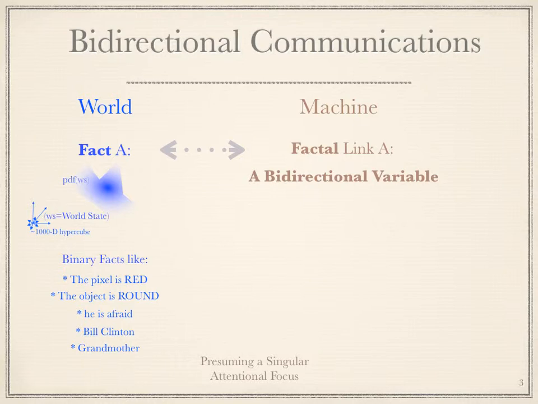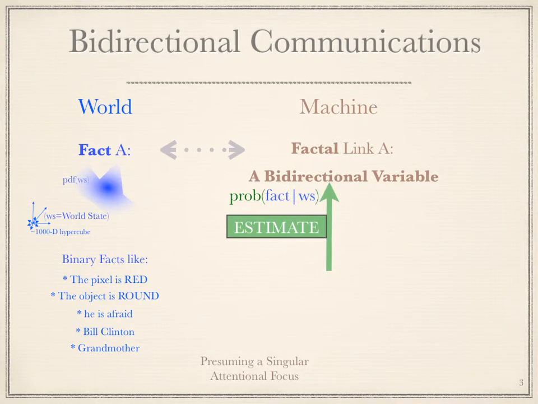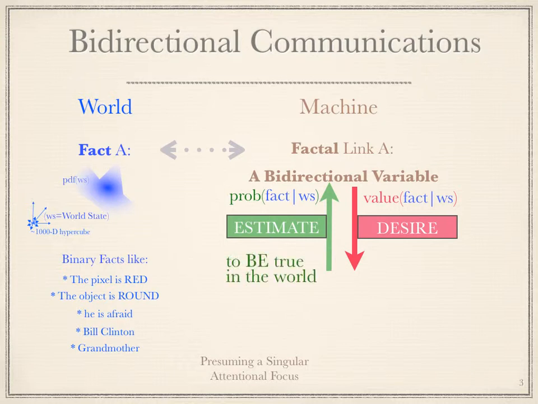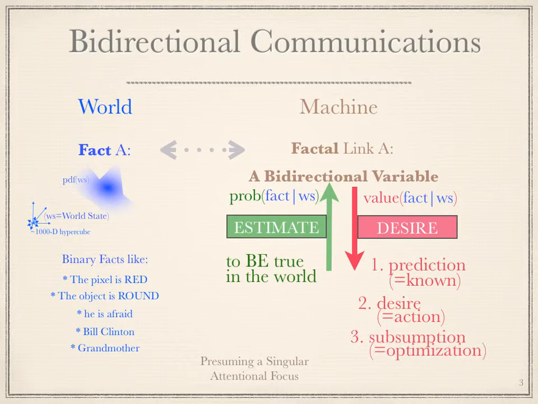Fractals communicate with bidirectional variables made from two unidirectional scalar variables, an estimate and a desire. Estimates reflect that the fact is true in the world. Desires encode three things: a prediction that the fact should be true or become true. This validates that the fact is properly known. A desire that the fact should become true per the being's utility function. This is a key part of action planning. That one fact subsumes another. This is key in building sparse decoders.